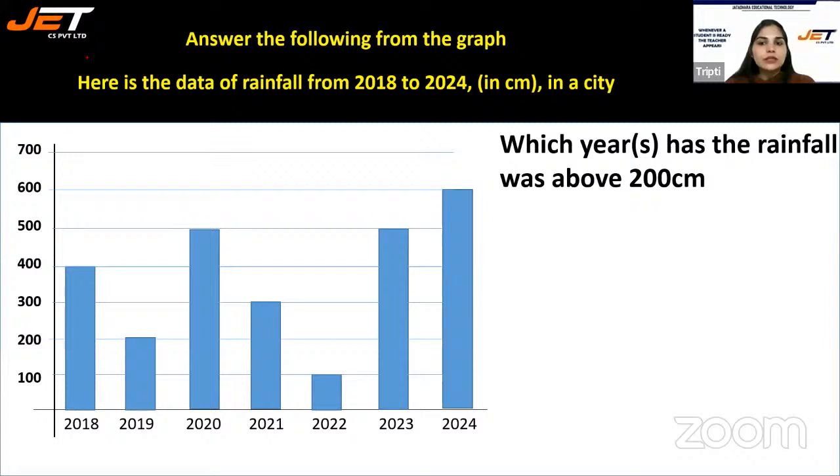So here the rainfall above 200 centimeters, so like above this point: 2018, 2020, 2021, 2023, and 2024. Above 200 centimeters. 2018, 2020, 2021, 2023, and 2024.